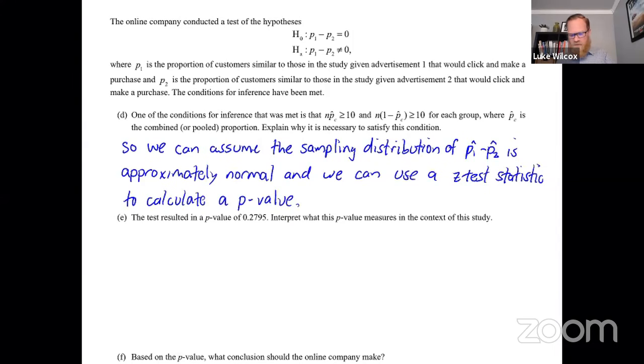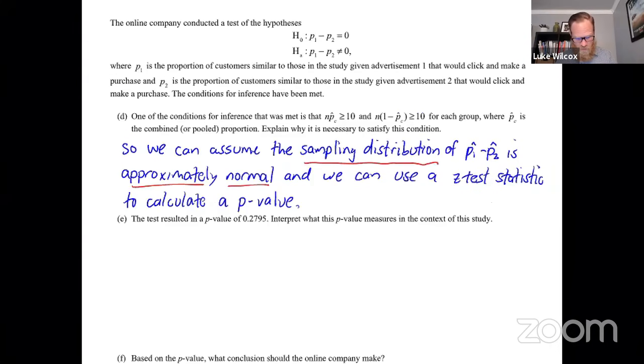Now, which parts of this do I think are crucial in order to get full credit? Well, we of course need to say something about approximately normal. But here's the thing you need to be careful of. You have to be specific in your language about what we are saying is approximately normal. You can't just say it is approximately normal. You can't just say the distribution is approximately normal. Specifically, we want to say that the sampling distribution is approximately normal. So I think those are the two parts that would be necessary for full credit.